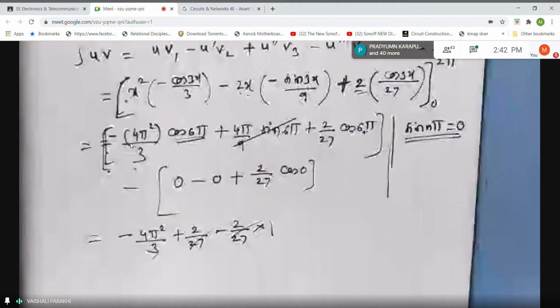This example I gave you just to understand what Bernoulli's theorem is and how it is applied. In most of the problems of Fourier series, we use this formula, students. If you have understood this formula, then you will not find these problems difficult. These are all lengthy problems, students. Each problem usually comes for 10 marks, right? So very carefully you have to solve the integral and the substitutions. If you make a single mistake, then everything goes wrong. Remember.